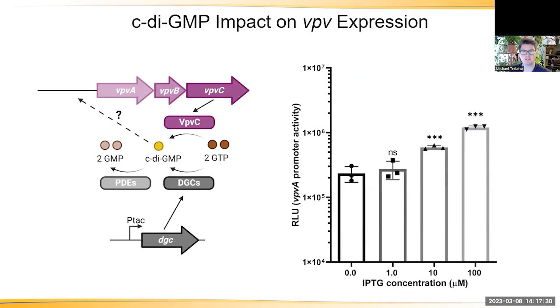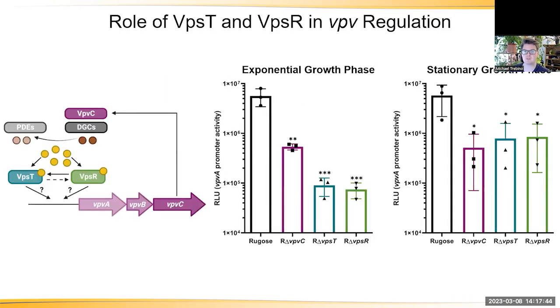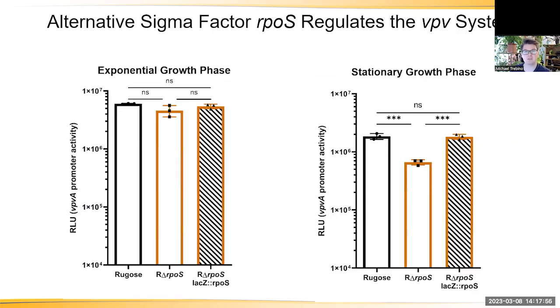Since VpvC produces c-di-GMP, I investigated the impact of c-di-GMP on Vpv expression. Using a strain that can produce cyclic di-GMP upon induction, I found that increased cyclic di-GMP resulted in an increase in Vpv expression. Two major c-di-GMP receptors, VpsT and VpsR, are important for biofilm formation in Vibrio cholerae. When deleted, this led to a decrease in Vpv expression, particularly in the exponential growth phase where c-di-GMP is the highest. Using a transposon mutagenesis screen, I found the alternative sigma factor RpoS also regulated the Vpv system. RpoS is crucial for Vpv expression during the stationary growth phase, where RpoS levels are highest. Additionally, reintroduction of RpoS rescued Vpv expression.